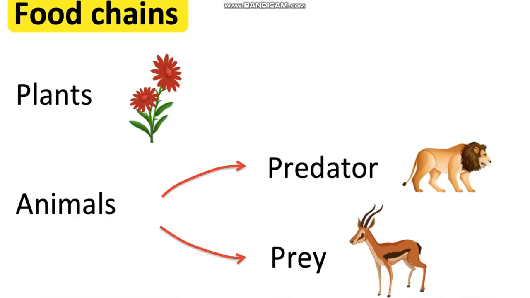Now producers. Plants are producers. They create their own food by using sunlight, oxygen and water. These are the plants which are producers.